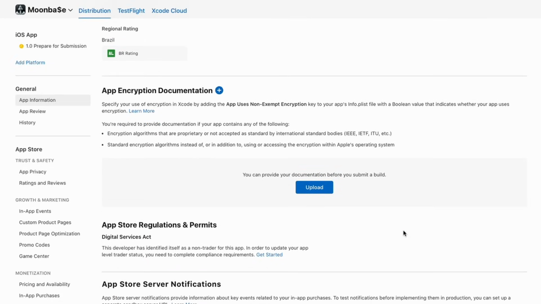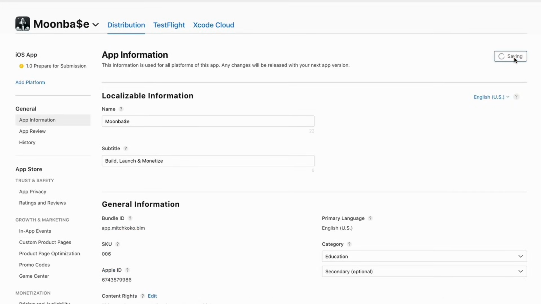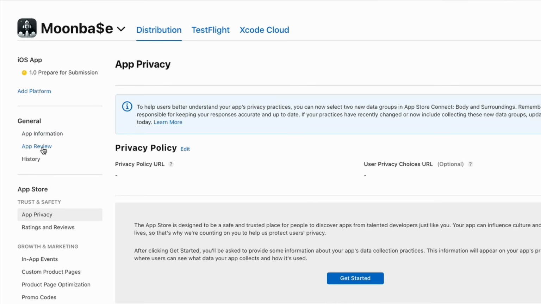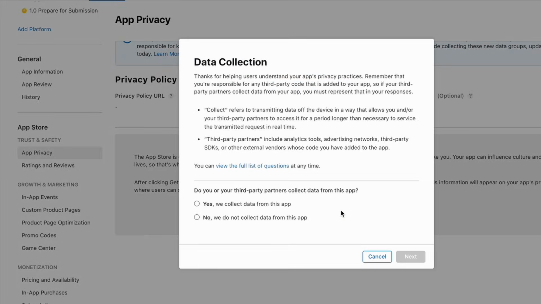There we go. And that's pretty much it. And in the app privacy, yeah, we have to give it the privacy policy, which we'll do in just a second. We need the landing page for that one. And down here, let's hit get started. And data collection, no, we're not collecting data for any third-party reasons.